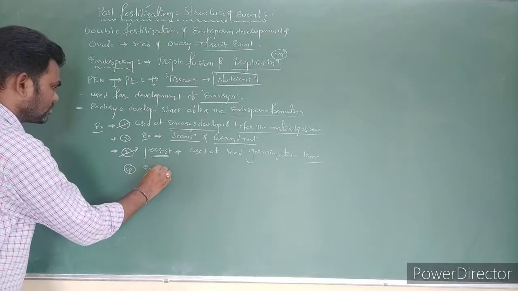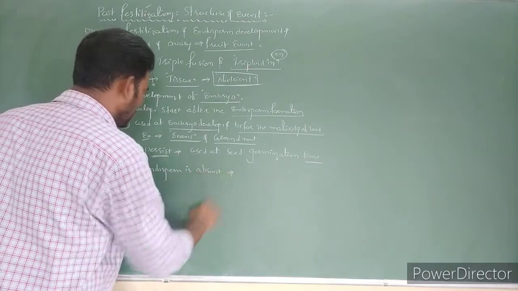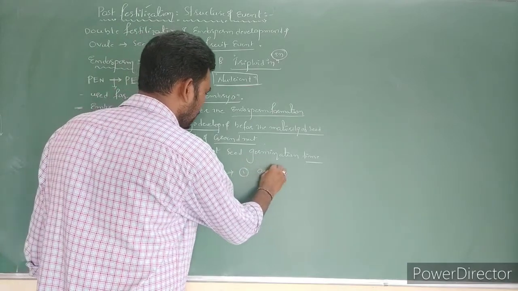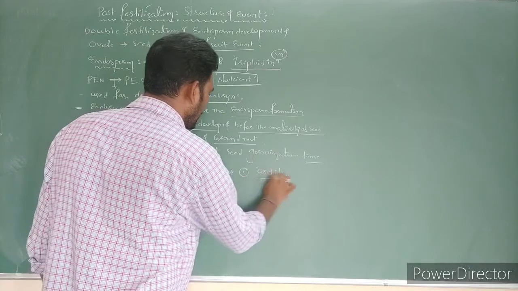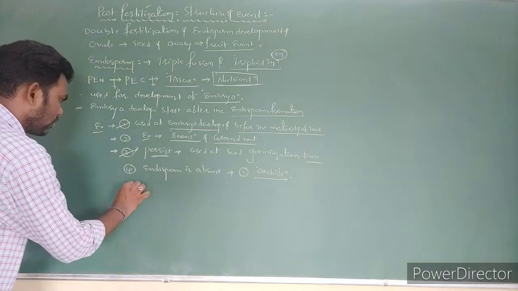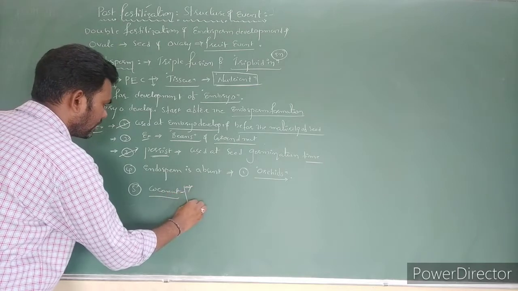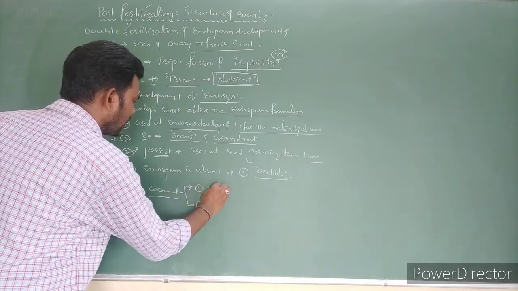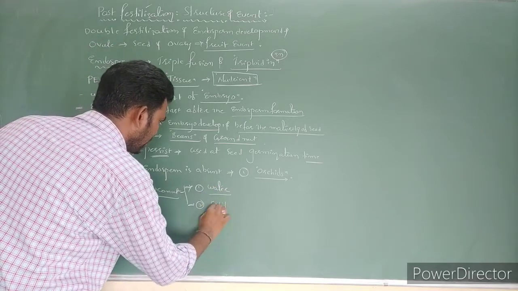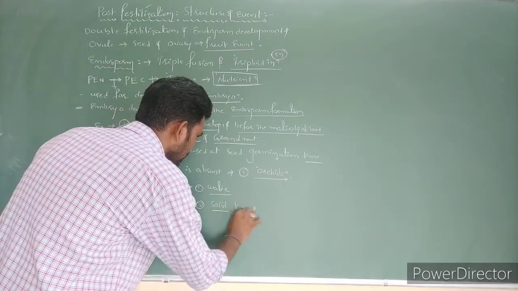Next, in some species endosperm is completely absent. The first one is orchids. In orchid species, endosperm is completely absent. Next, in the case of coconut, we can notice coconut water and also a solid kernel.